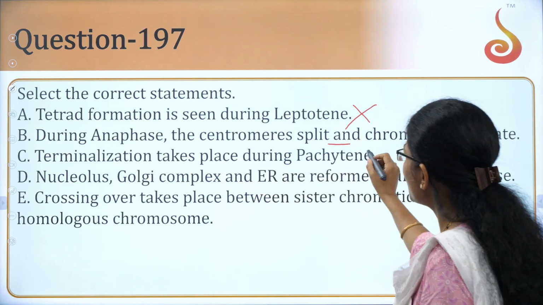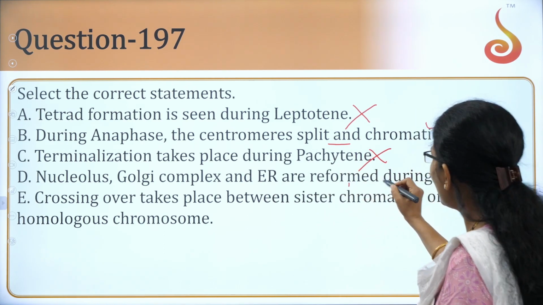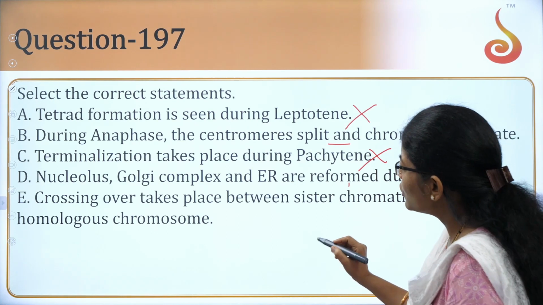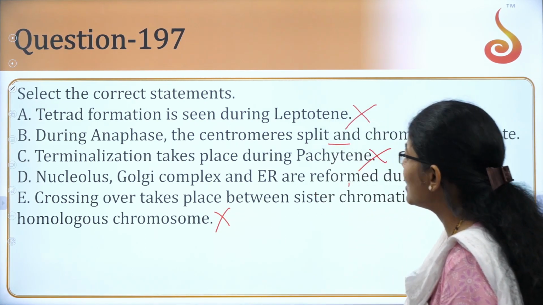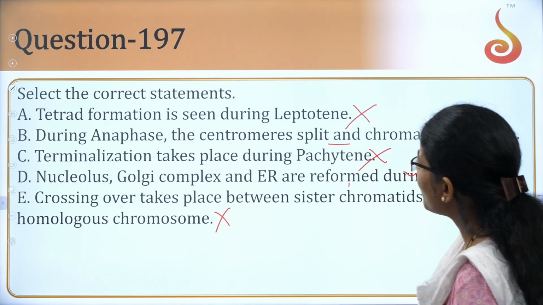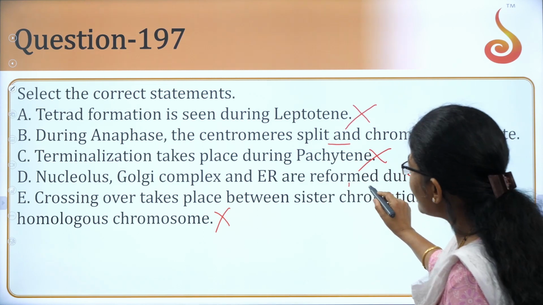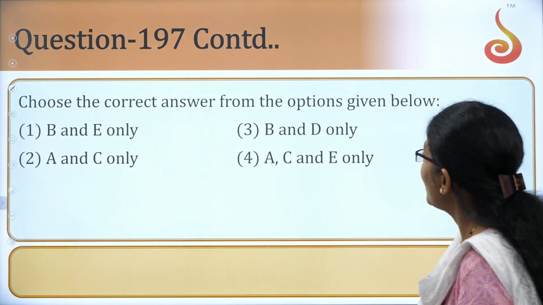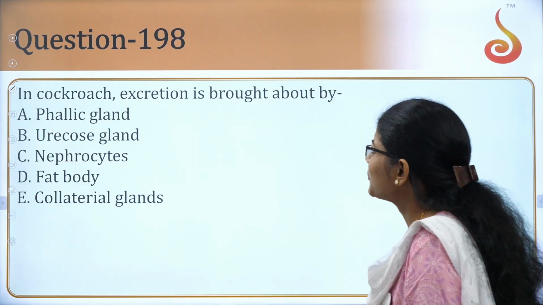Terminalization takes place during pachytene. No. Nucleolus, Golgi complex and ER are formed. Yes, very true. Crossing over takes place between sister chromatids or homologous. No, it is not homologous. So the answer is going to be statements B and D. Okay, let us try to find out. B and D, the second option is going to be the right answer.